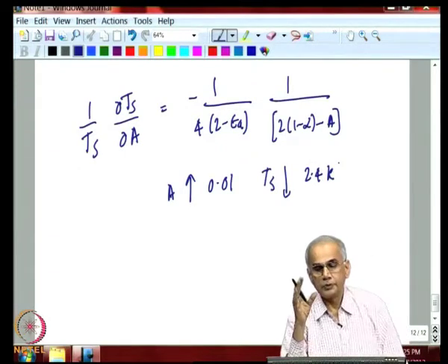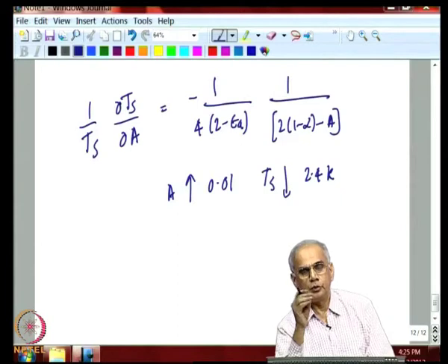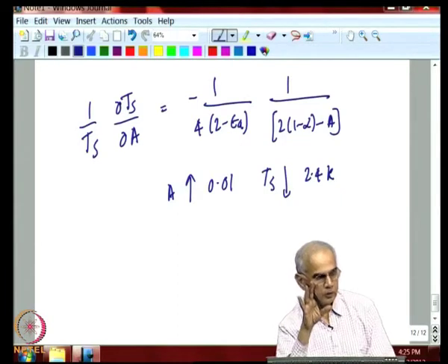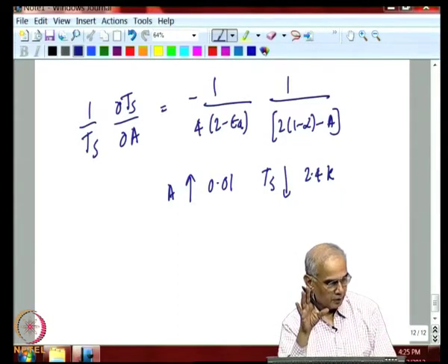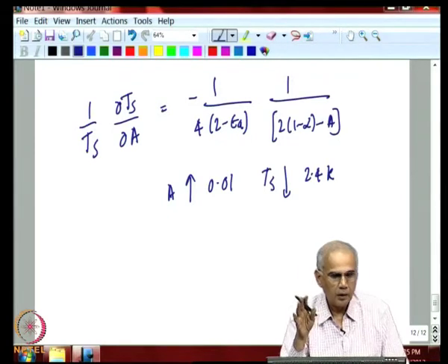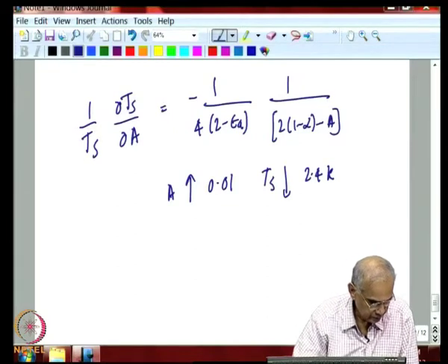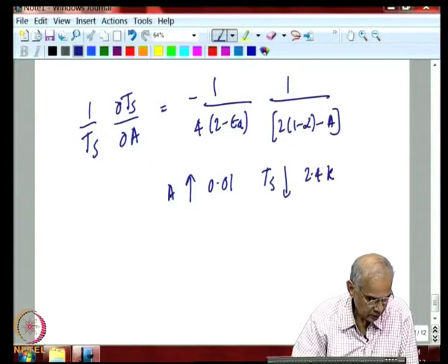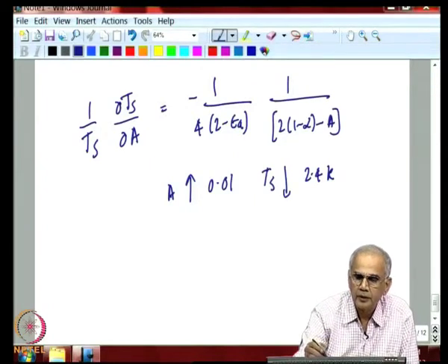Again, notice how sensitive the Earth's atmosphere is to small changes in the solar absorptivity of the Earth. I am sorry, let me correct a little bit.